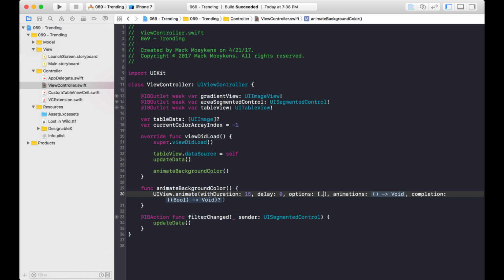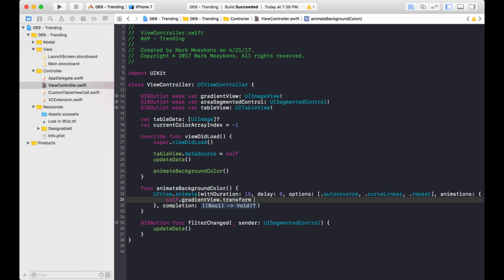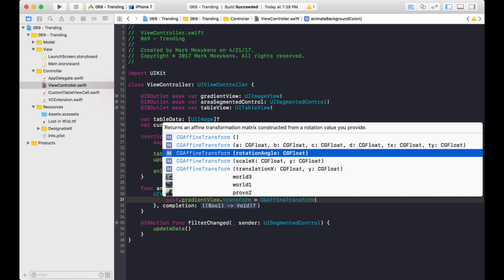Okay, here's where our animation will actually take place. In order to do this animation, we're going to do it like this. So it's gradient view, and then we want to change the transform property. And we're going to do a CGAffineTransform. Basically, this allows you to do 3 different types of transformations on an object. You can rotate an object, you can scale it, which means it makes it bigger or smaller, or you can do a translation, which basically means a repositioning. And that's what we're going to do. We're going to use translation to reposition it or move it from side to side, right?